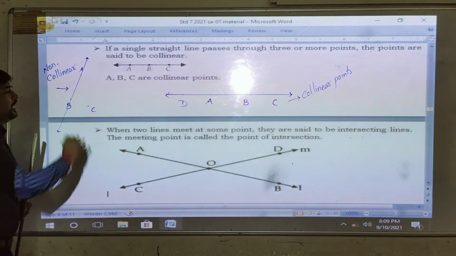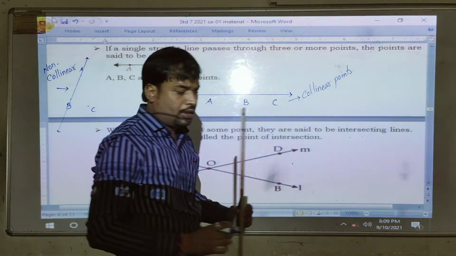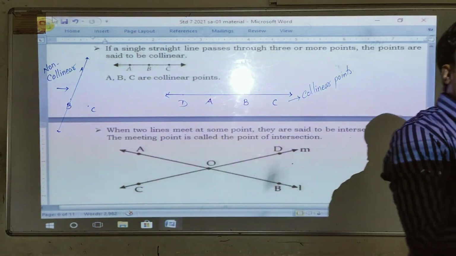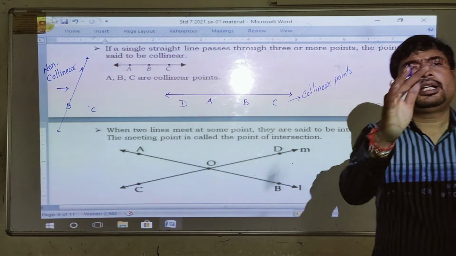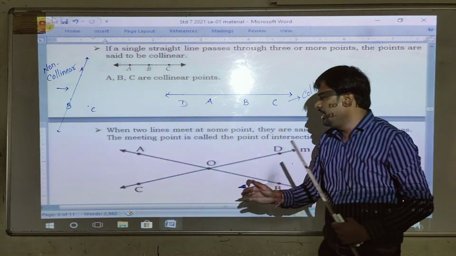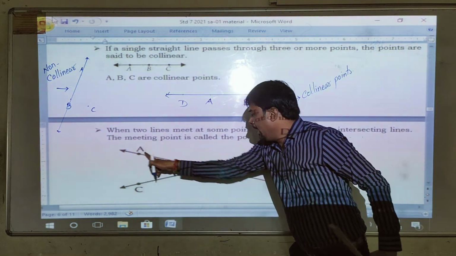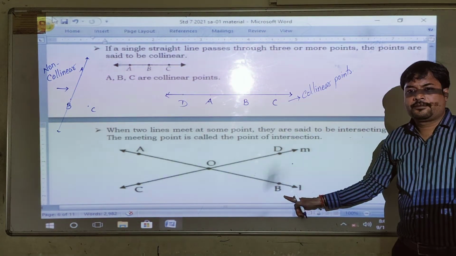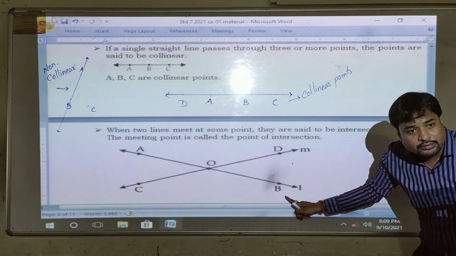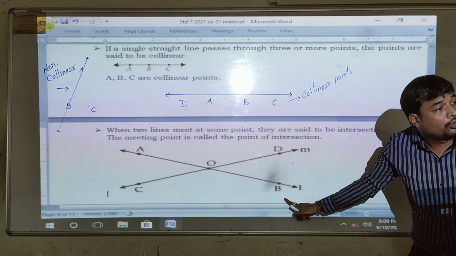What will it be called? Non-collinear, that means not on the same line. If the points appear on one line, we can say they are collinear. Here you can see the example: A, O, P. They are on the same line. That's why they are collinear.